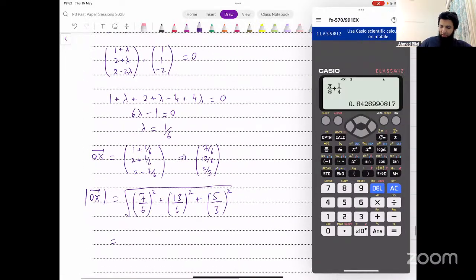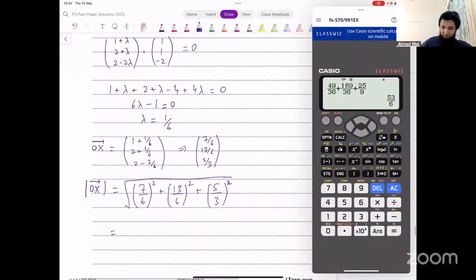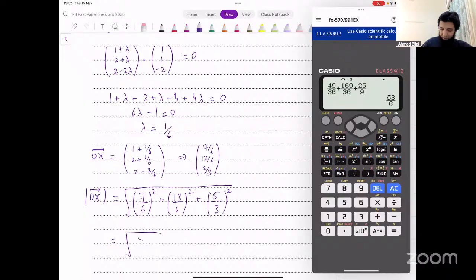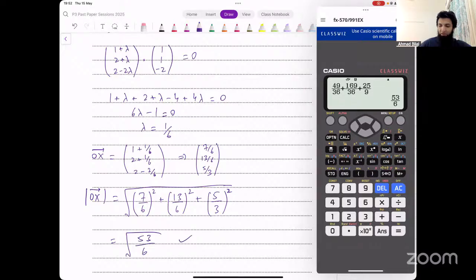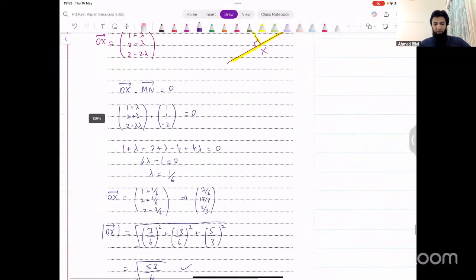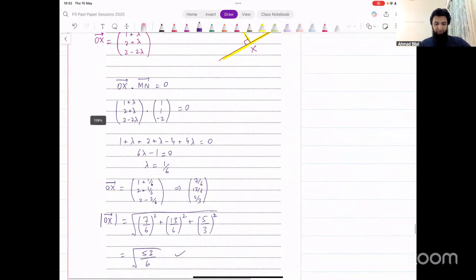Just put this on your calculator to confirm that you do get that answer: 49 over 36 plus 169 over 36 plus 25 over 9 gives 53 over 6. So we got square root of 53 over 6, and that's what you had to prove. That's the perpendicular distance between the origin and this line. Makes sense?